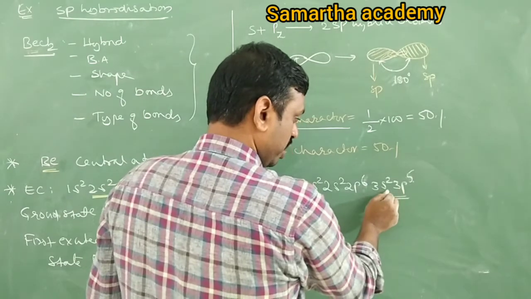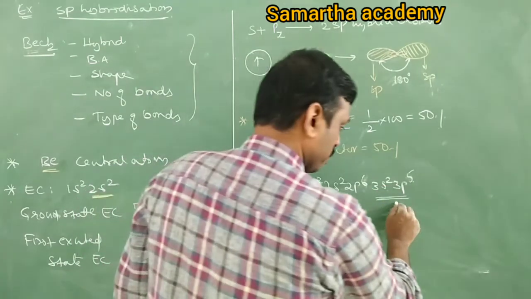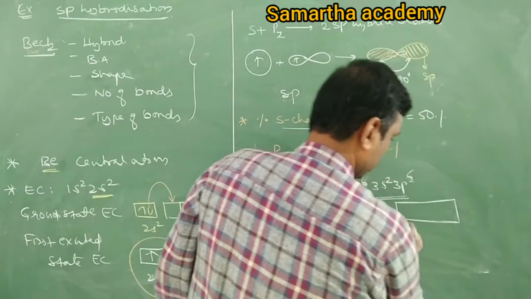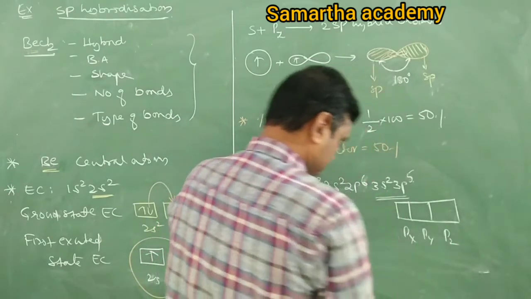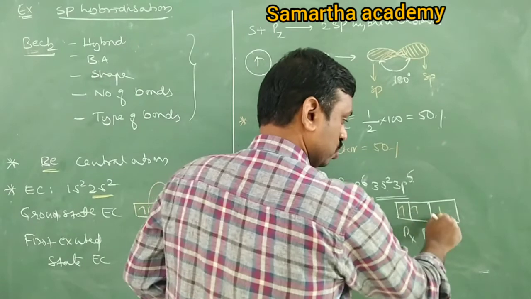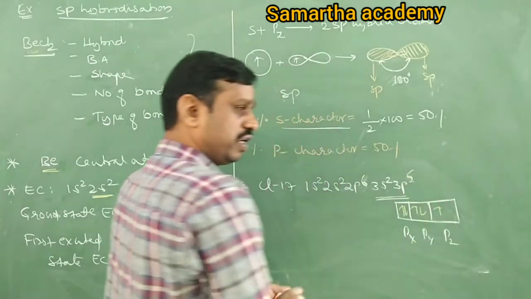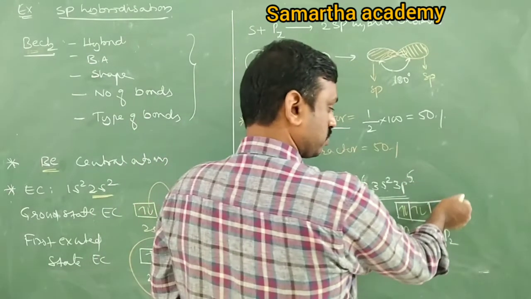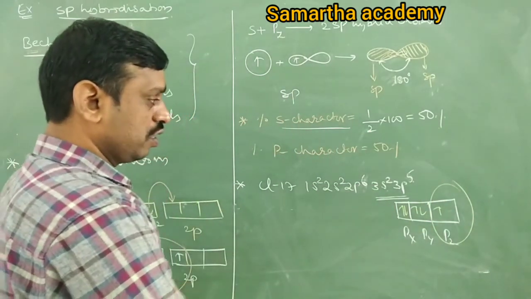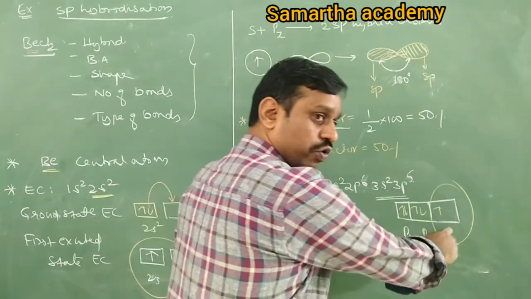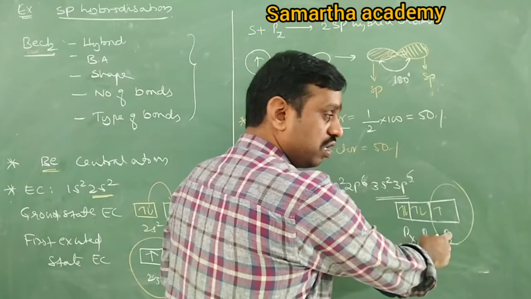So 3s2 is completely filled. In 3p5 there is a px, py, pz. 1 2 3 4 5. Tell me which orbital is half filled? pz.